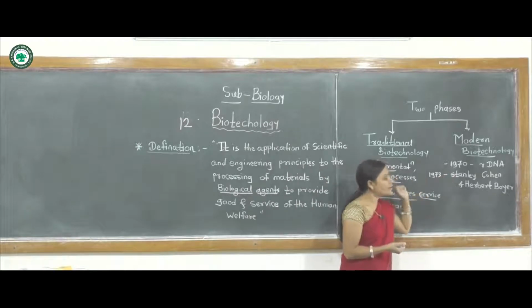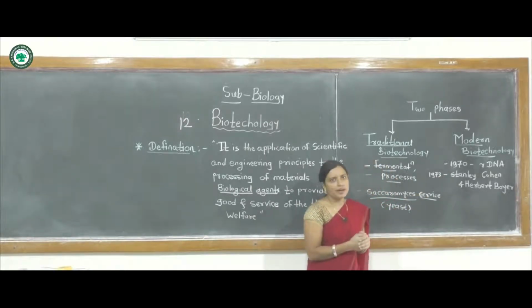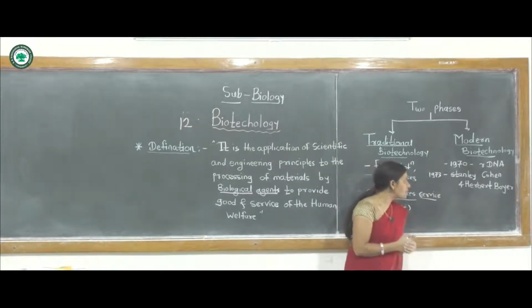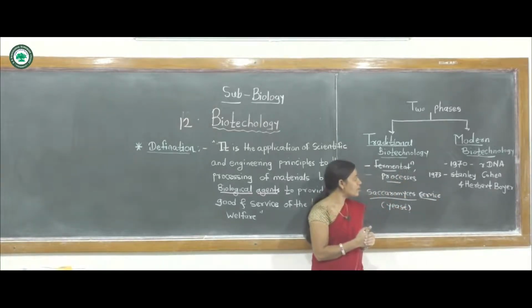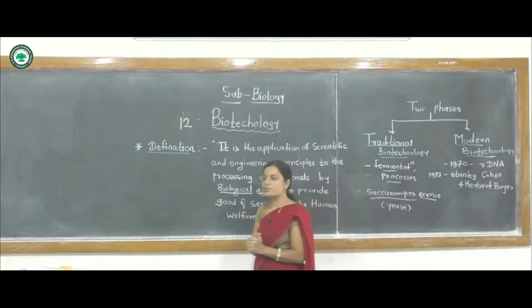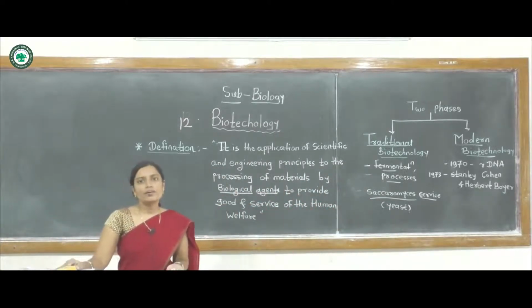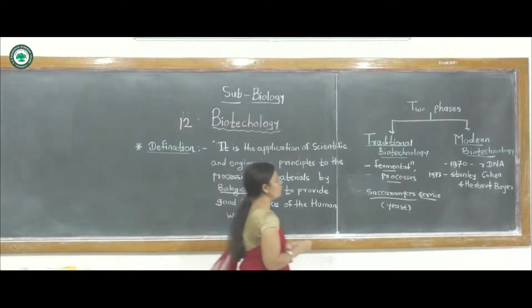This rDNA technology was studied from 1970, and later, in 1973, Stanley Cohen and Herbert Boyer established the development of rDNA technology.